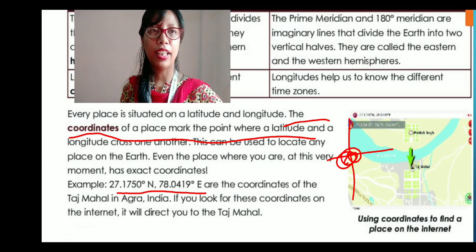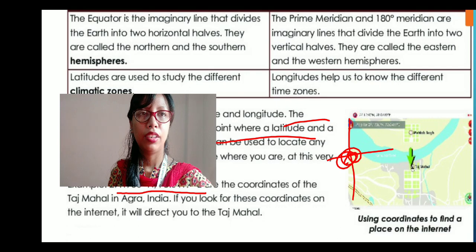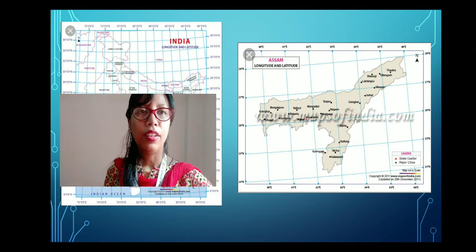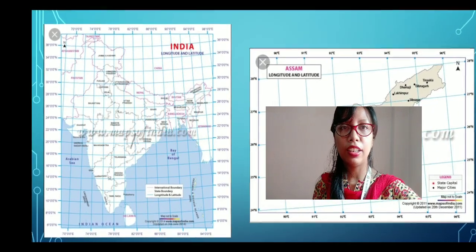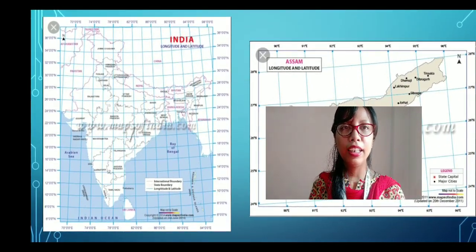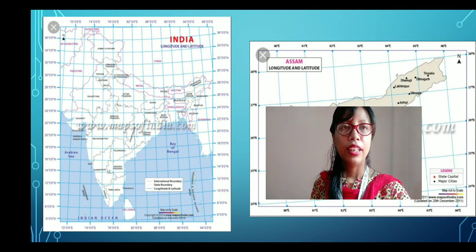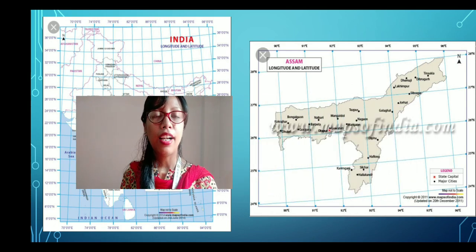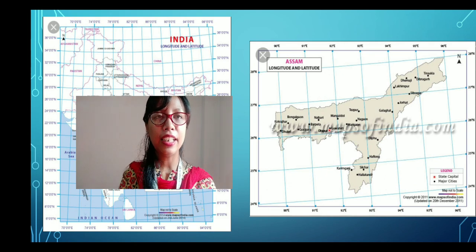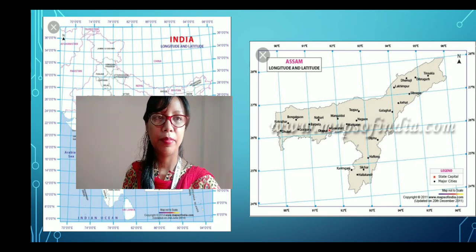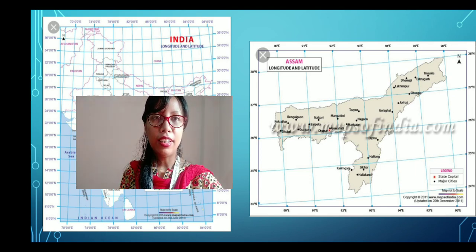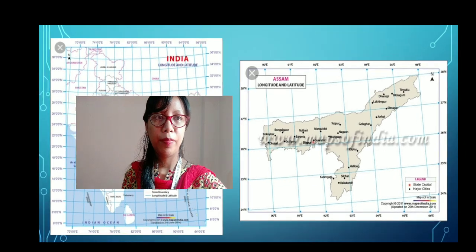Let's move towards the next slide. Okay, now if you can see here, these are the latitudes and longitudes of India, the latitudes and longitudes passing through India. Then we have the Assam map. Here you can see the latitudes and longitudes passing across Assam. Now let's move towards the next one.